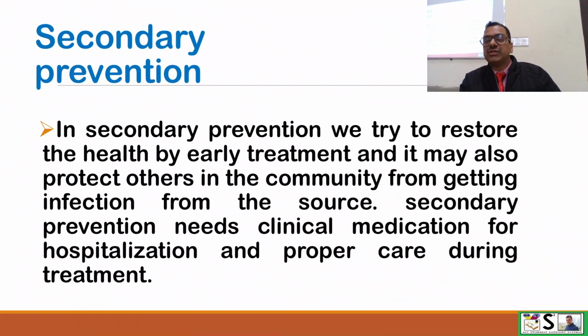In secondary prevention, we also try to restore the health by good and early treatment, and we also protect other community people from getting the infection from the disease. If we treat early, the case will not be able to spread the disease. If we treat late, by the time we start treatment, he will have transmitted the disease to other people. So treatment should be started as early as possible. In this way we can apply the measures of secondary prevention.